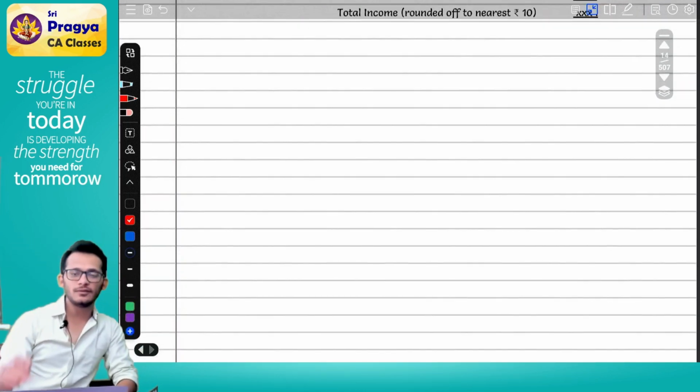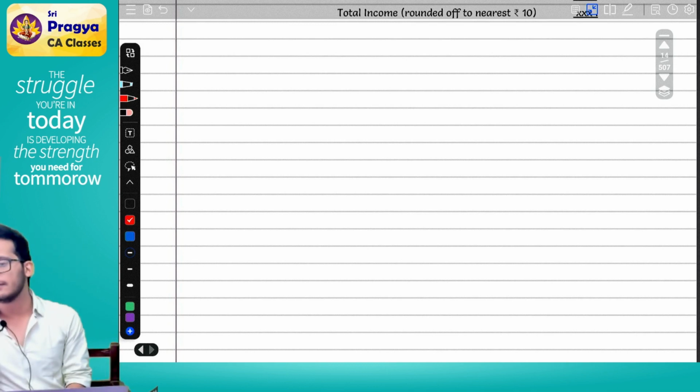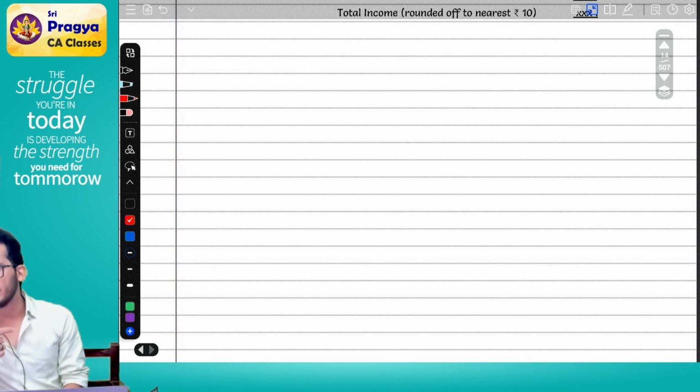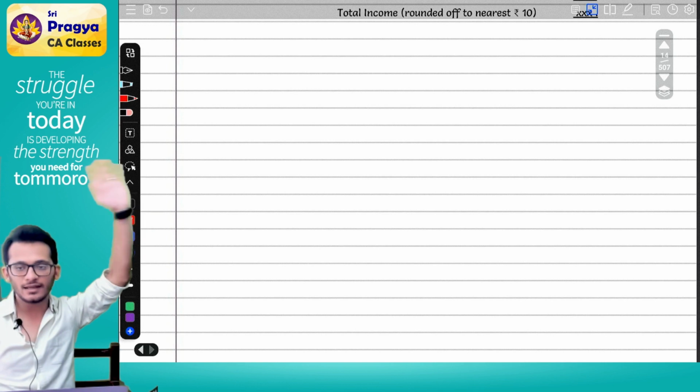In your concept book, the very last page is a blank page.